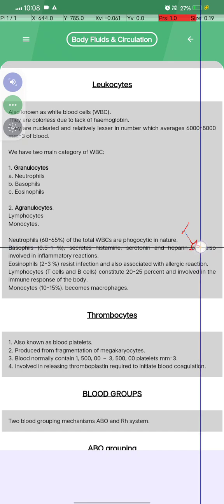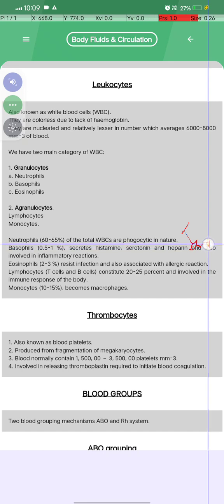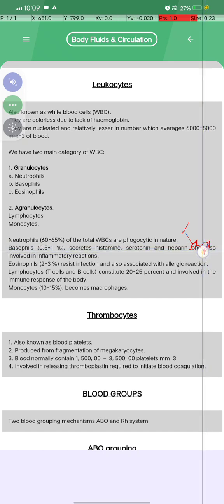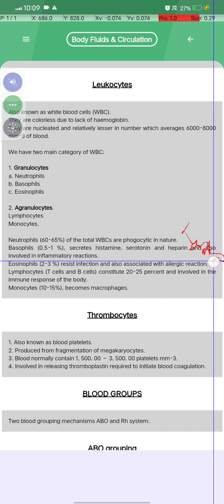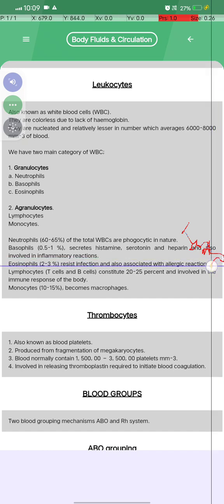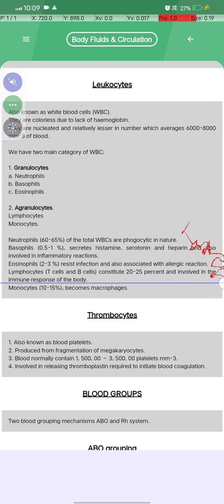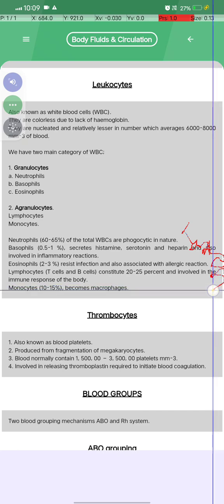Then we have neutrophils. Neutrophils are 60 to 65% of the total WBC and are phagocytes in nature. Basophils, 0.5 to 1%, secrete histamine, serotonin and heparin and are also involved in inflammatory reactions. Eosinophils, 2 to 3%, resist infection and are also associated with allergic reactions. And lymphocytes, T cells and B cells, constitute 20 to 25% and are involved in the immune response of the body. Monocytes, 10 to 15%, become macrophages.